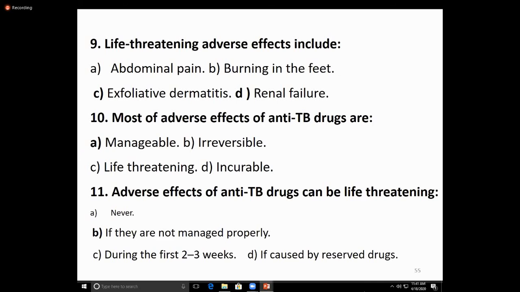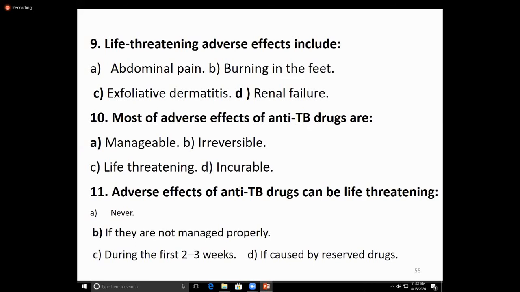And what is the difference between first line and second line? The first line drugs are cheap, more effective, routinely used and least toxic. While the second line are expensive, less efficacious, and produce toxicity.